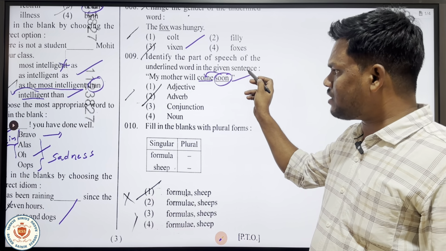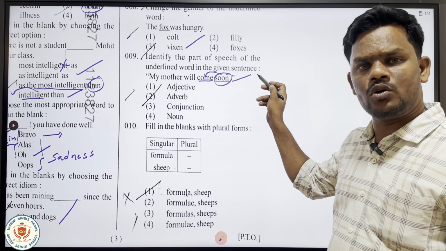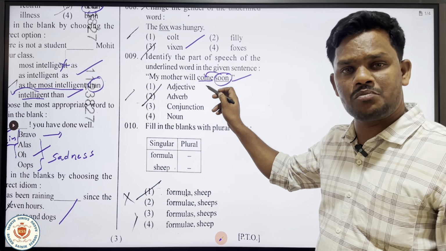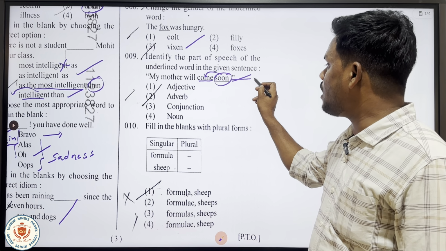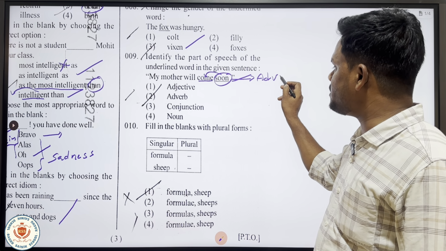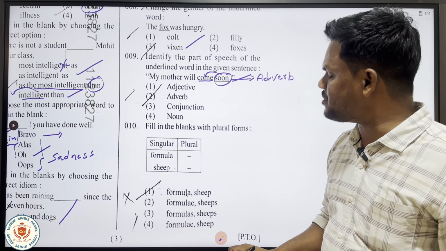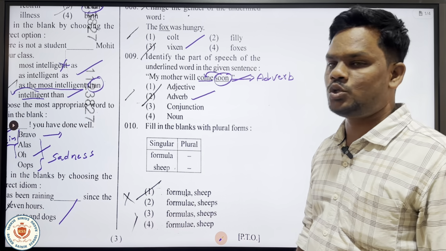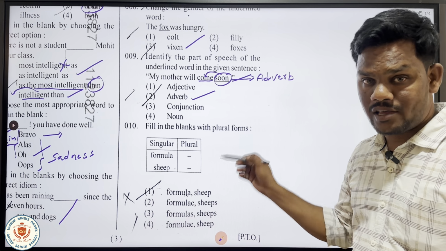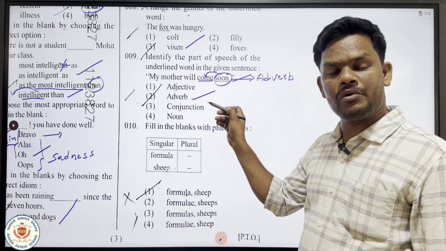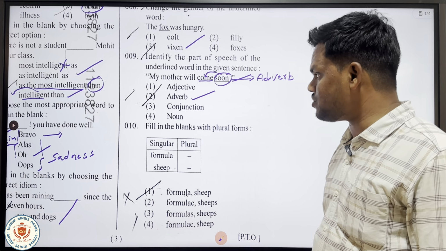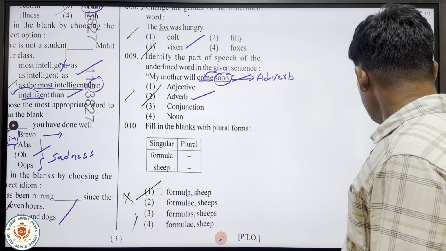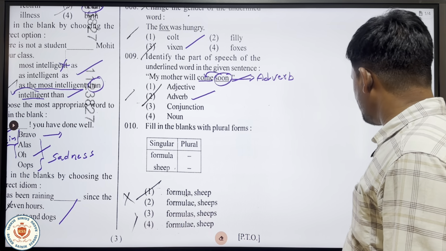And in our explanation classes, we certainly came to know that the words which add meaning to verbs, and that too, the words which indicate the time of an action, are called adverbs. What is that? Adverb. So where is the option adverb here? It is nothing but 2. Option 2. As it is adding meaning to verb, it becomes an adverb. So that is why we can take the option 2 as a correct answer for this question.